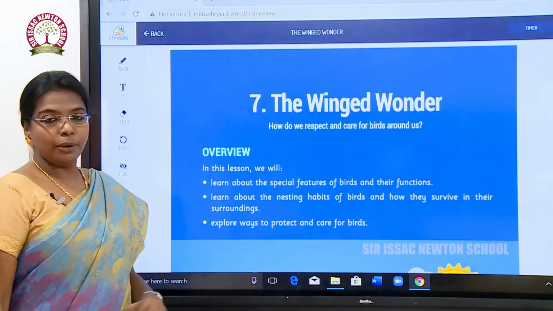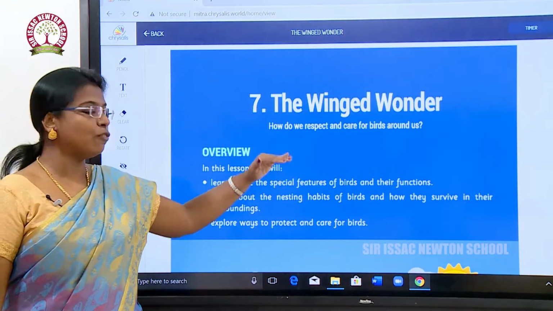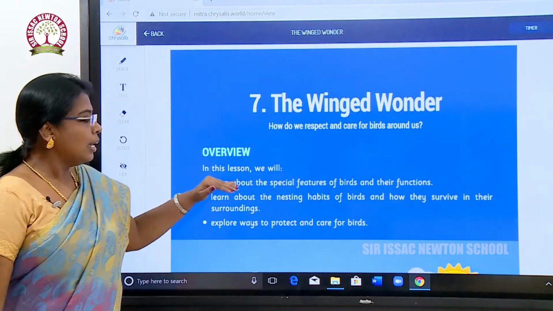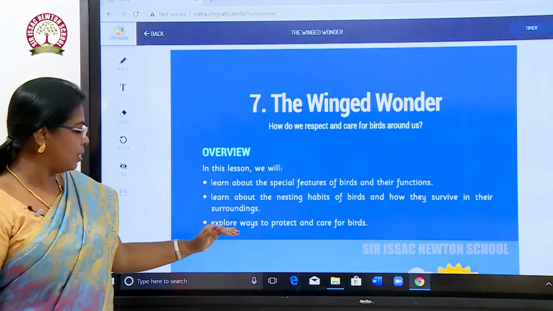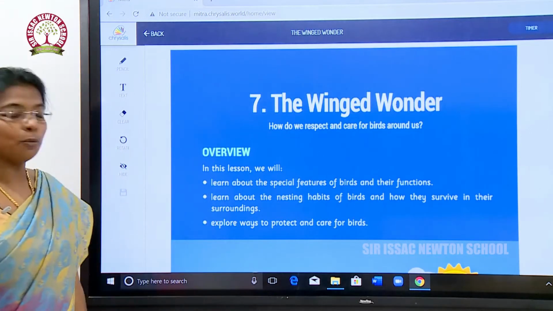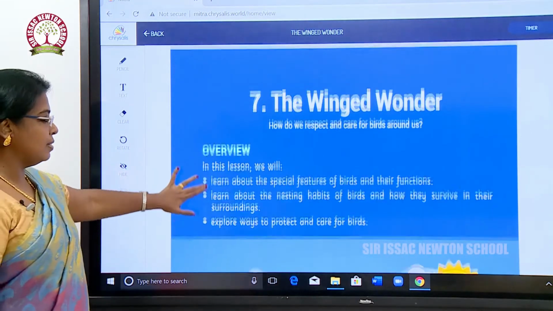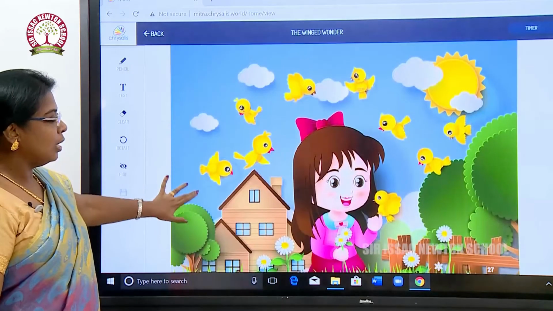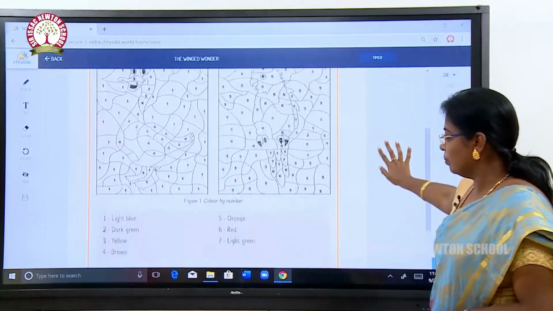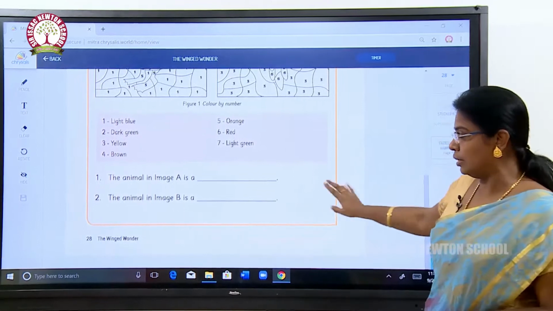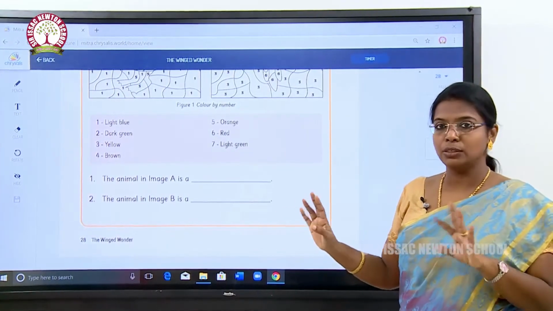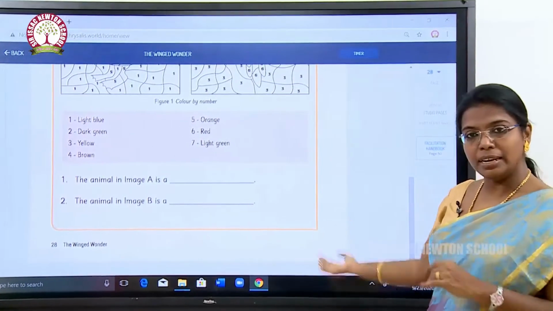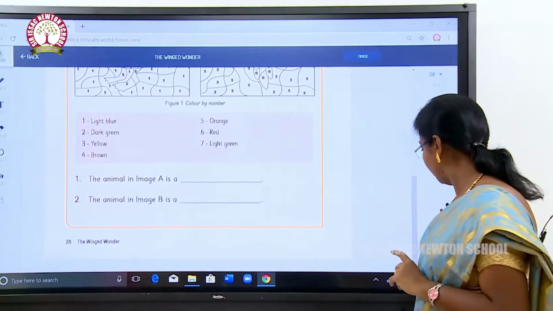In this lesson, we are going to see the special features of birds and their functions, the nesting habits of birds and how they survive in their surroundings, and explore ways to protect and care for birds. There are some activities given here. We have to do these activities after the school reopens, and don't worry about them. Let us go to the next page.